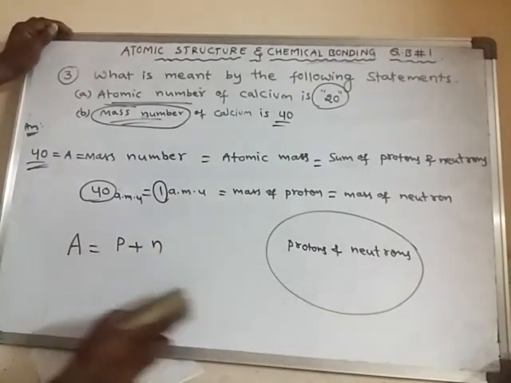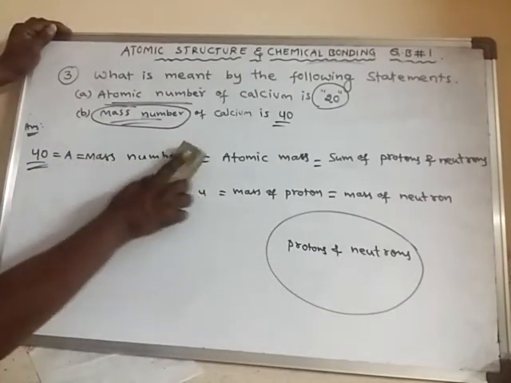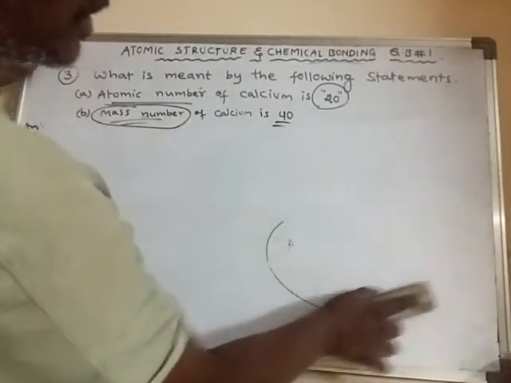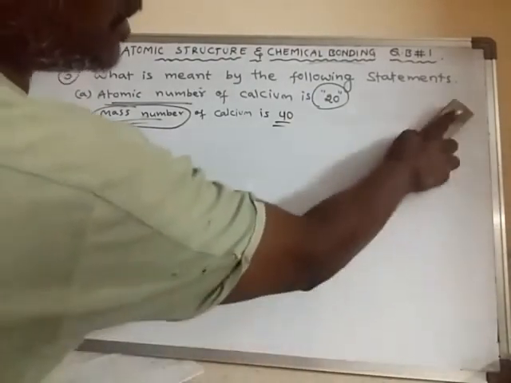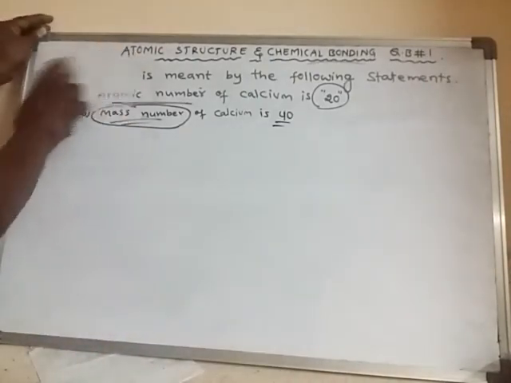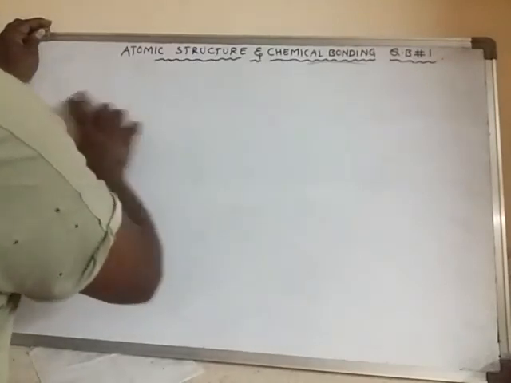See, protons and neutrons are always present in the nucleus. They are not present outside of the nucleus. They are always present inside the nucleus of an atom. Okay. So like this we can answer the third question.